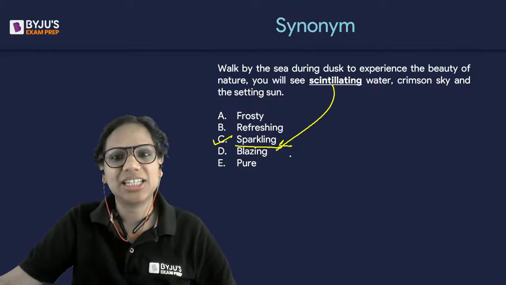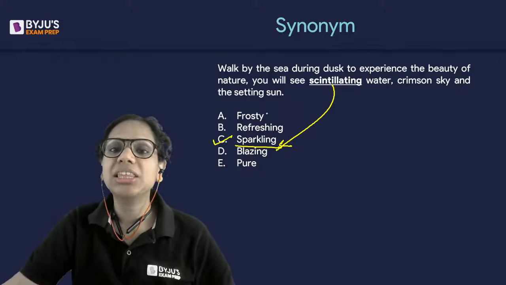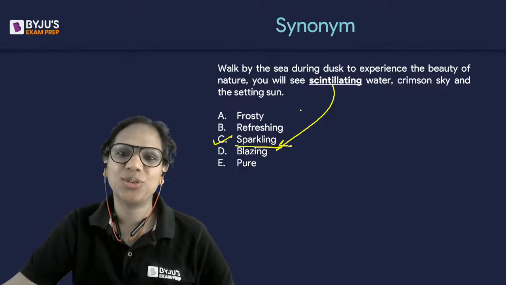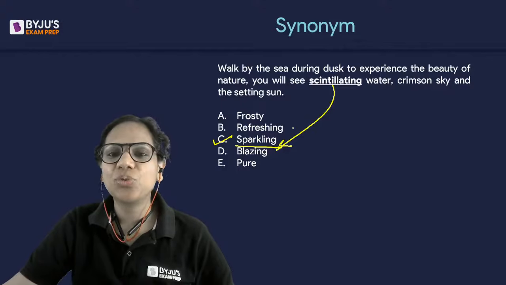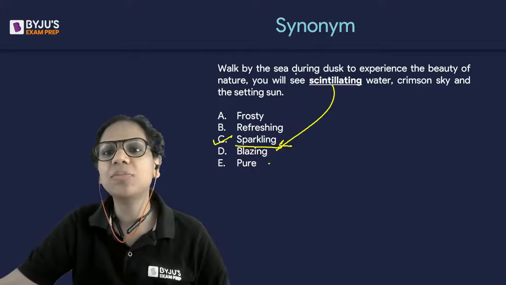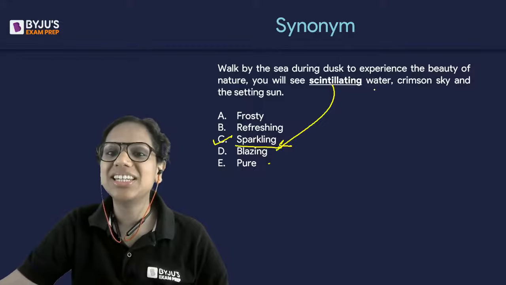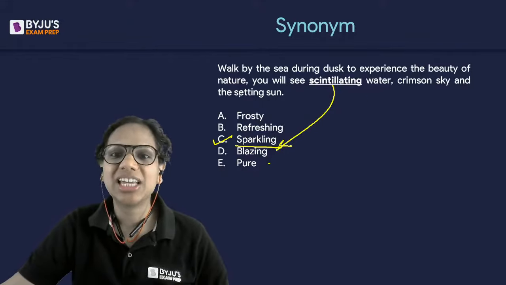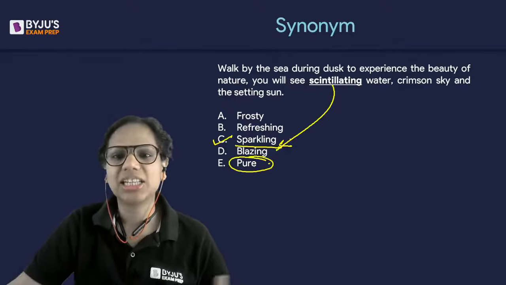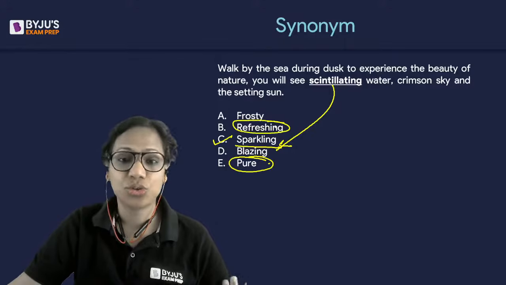Sparkling is scintillating. In case you do not know the meaning here, then this question could be relatively challenging for you. Why? Because in that case, pure could also fit. We are saying walk by the sea during dusk to experience the beauty of nature. You will see scintillating water, crimson sky, and the setting sun. So it could be pure water also. Just saying that in case you have no idea about it, then this could be confusing. It could be refreshing water also.